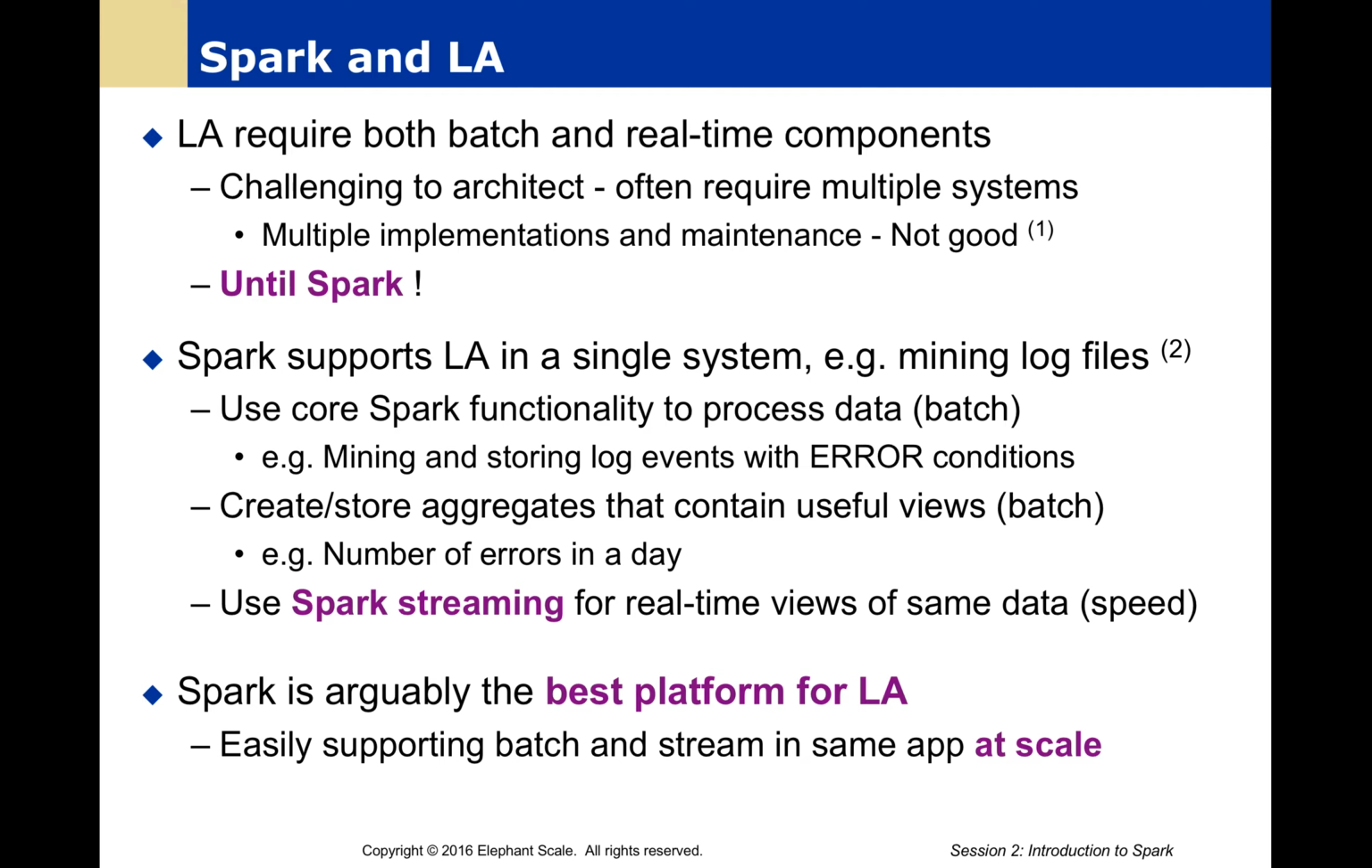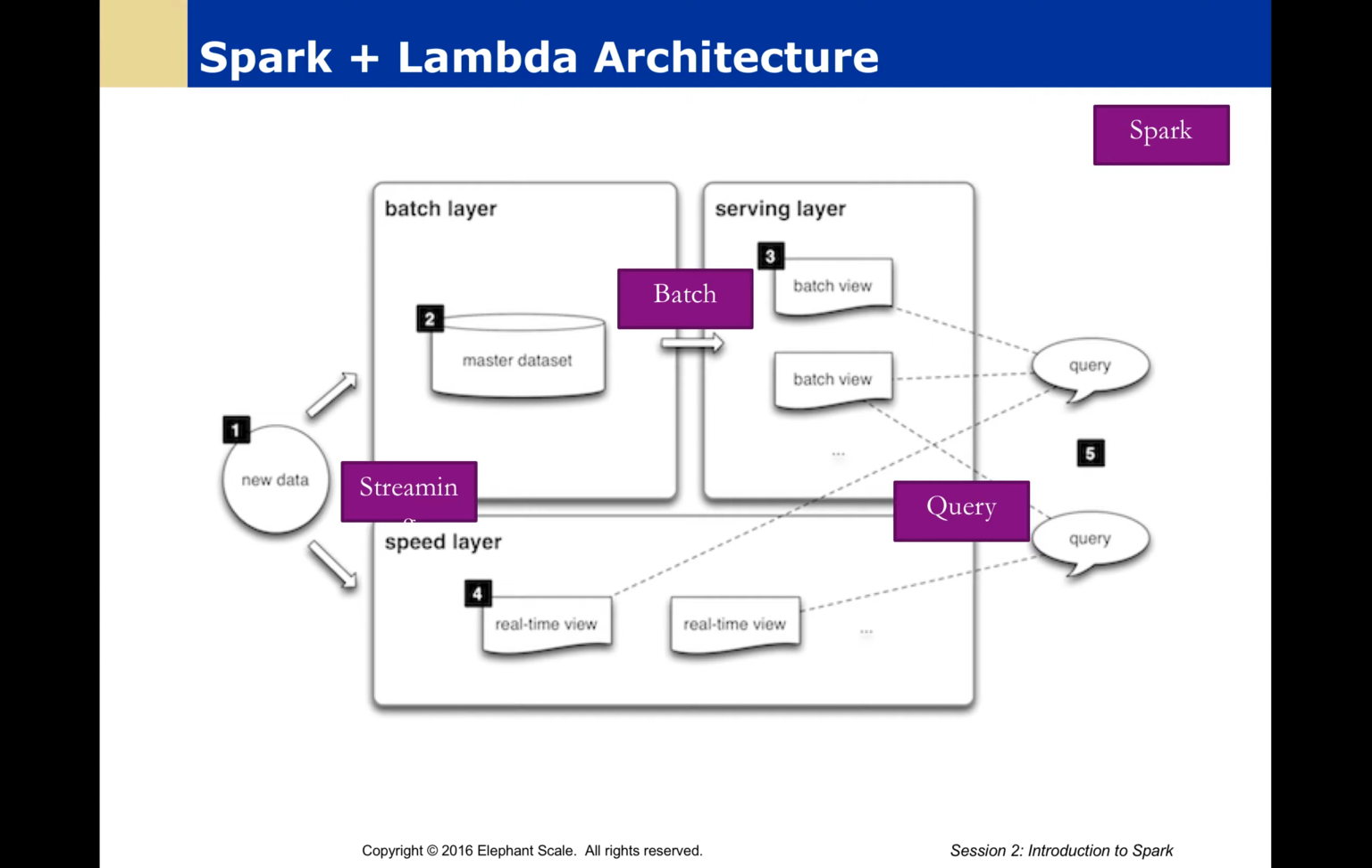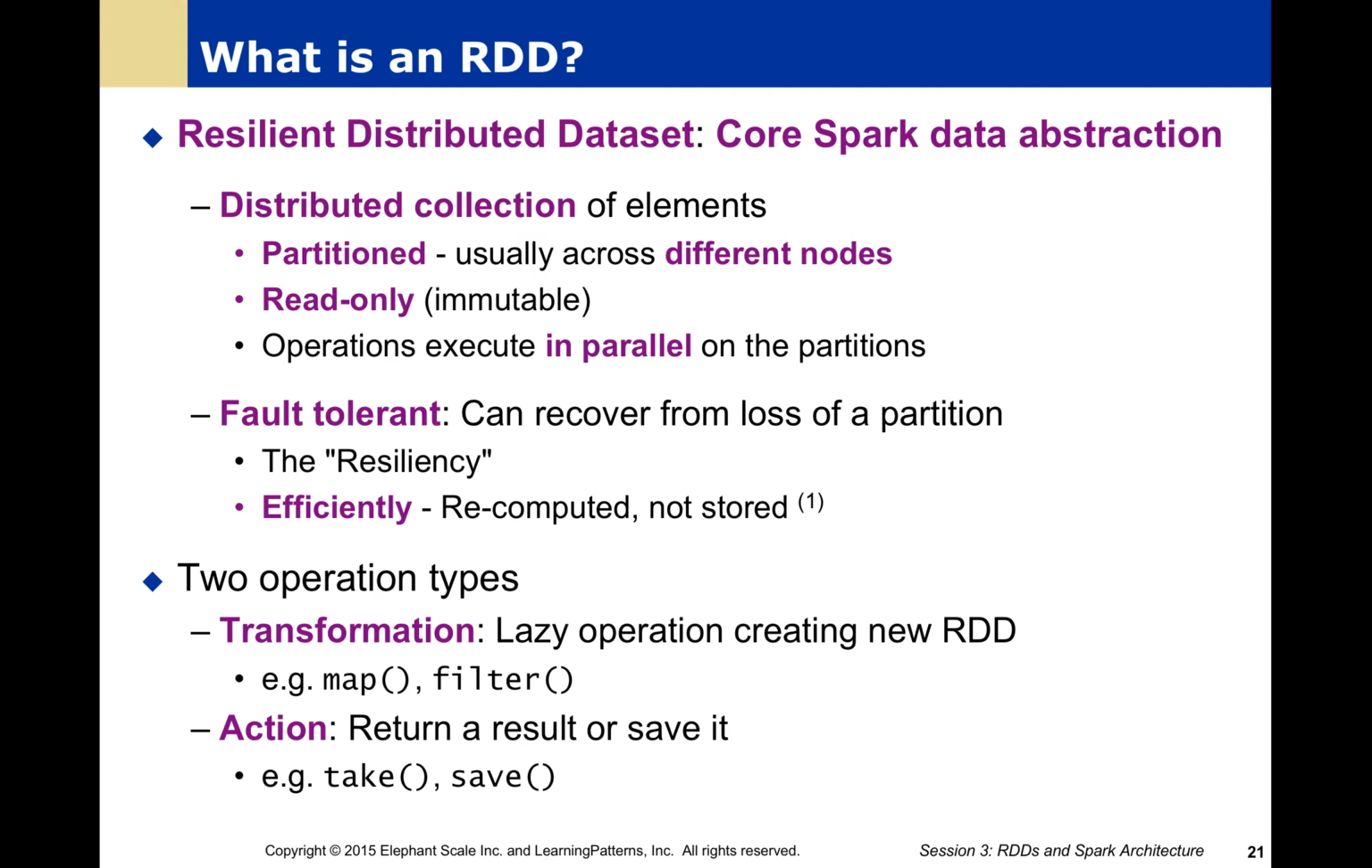For example, if we're doing mining of log files, we can use the core Spark functionality to process our data. We can use Spark Streaming to do real-time views of that same data. We can also do aggregation of different kinds of views that we can store in batch. So Spark is arguably the best platform for this at the current time. So again, we're bringing in new data, we're doing streaming analytics, batch processing, and aggregated query.